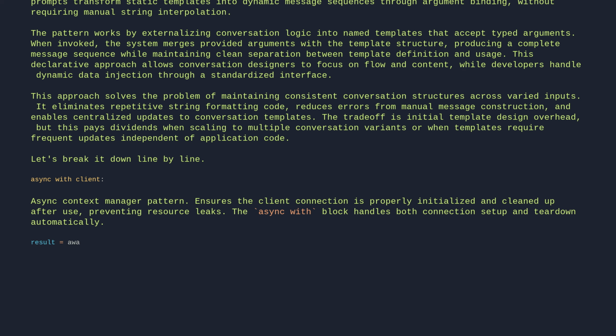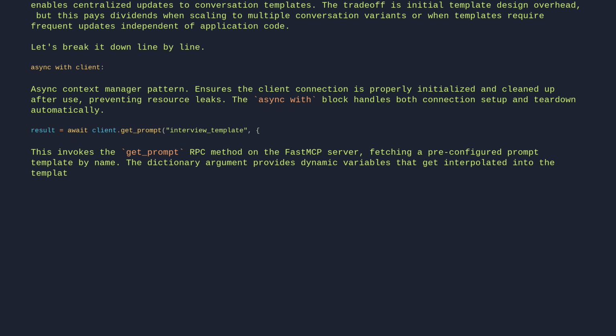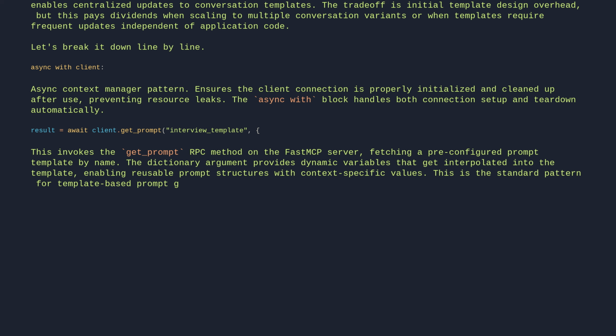Result equals await client.get_prompt, interview_template. This invokes the getPrompt RPC method on the FastMCP server, fetching a pre-configured prompt template by name. The dictionary argument provides dynamic variables that get interpolated into the template, enabling reusable prompt structures with context-specific values. This is the standard pattern for template-based prompt generation in FastMCP workflows.